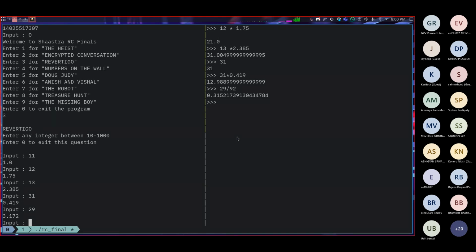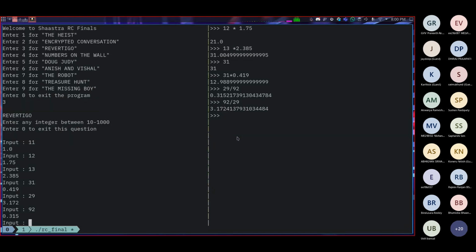We went wrong somewhere, I guess. Yeah, sorry, it should be the other way around. My bad. It should be the other way around. Yeah. So this is 3.17. If you enter 92, we'll get the other ratio, right? If you enter 92, we'll get this ratio, 3.15.